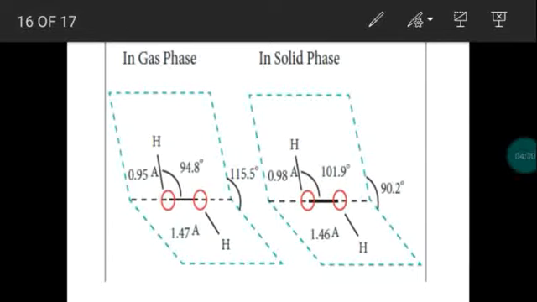So intermolecular hydrogen bonding as well as intramolecular will be there. Intermolecular hydrogen bonding will also be predominant here, right? So in the case of solid state, this type of hydrogen bonding is also possible. Between the least electronegative hydrogen and the more electronegative oxygen, a force of attraction will be there. We call it hydrogen bonding. So due to hydrogen bonding in solid state, the dihedral angle is reduced.